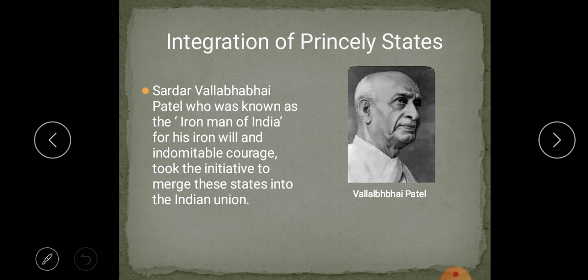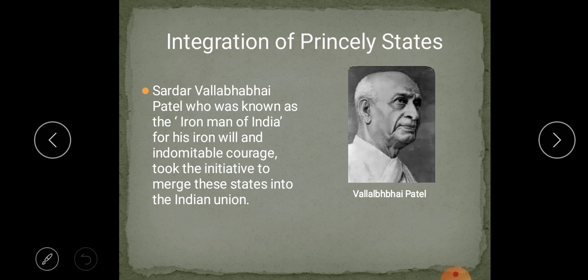Firstly, they could join the Union of India. Secondly, they could join Pakistan, their wish, either Pakistan or the Union of India. Thirdly, without getting integrated with either of the nations, they could remain independent. If they are not willing to join either India or Pakistan, they can remain independent and rule.